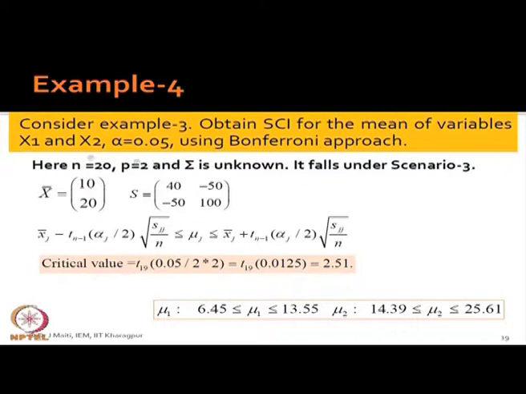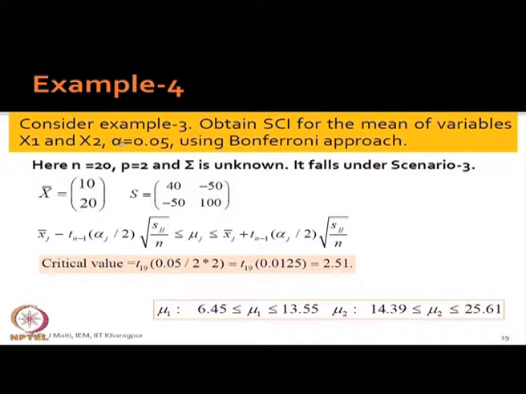Example 4, consider example 3, obtain simultaneous confidence intervals for the mean. So t with n minus 1 degrees of freedom at alpha j by 2, that is 19.0125. How did we get 0.0125?